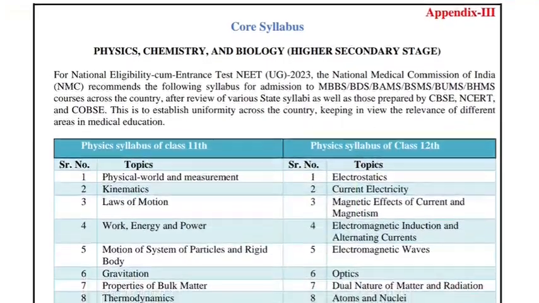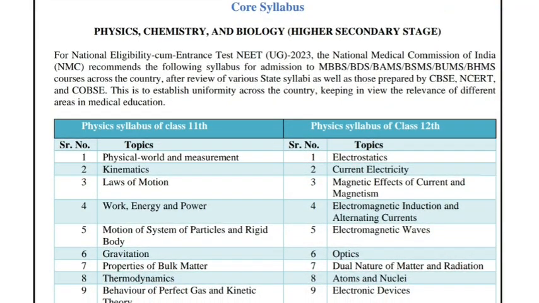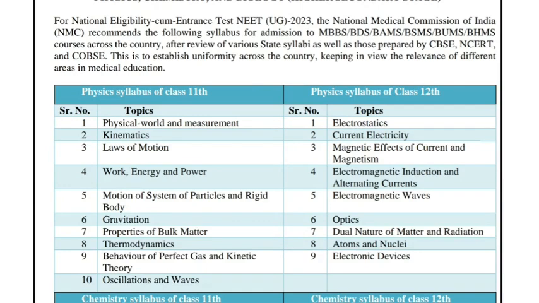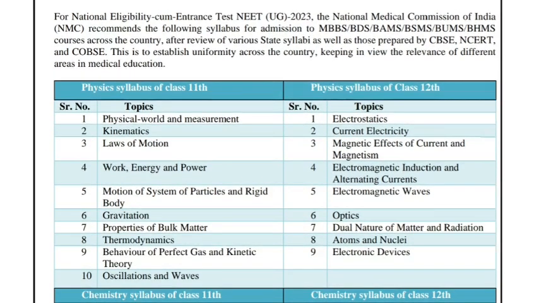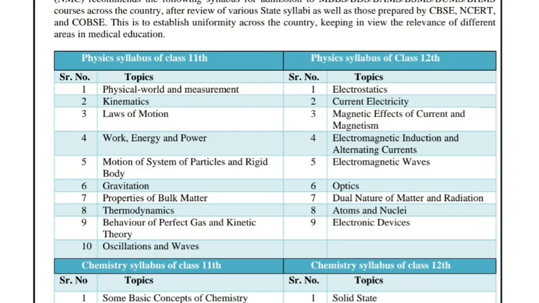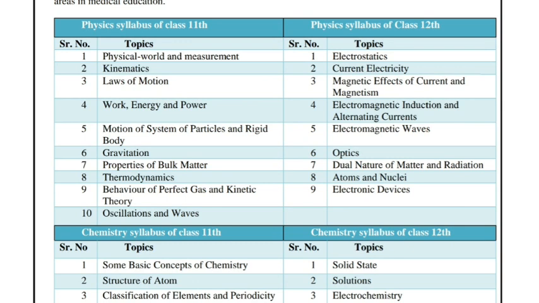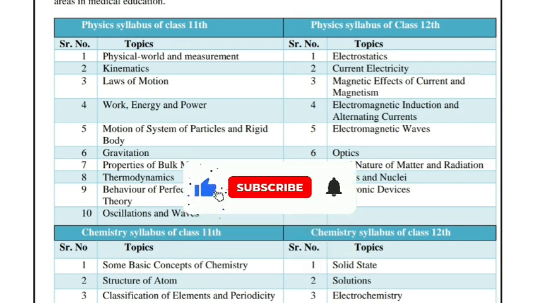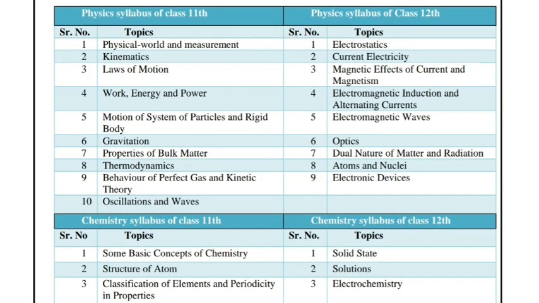So you can see here the list of topics for physics, that is for class 11th as well as for class 12th. The first topic of class 11th is physical world and measurement. Second chapter is kinematics. Third chapter is laws of motion. Fourth chapter is work, energy and power. Fifth chapter is motion of system of particles and rigid body. Sixth chapter is gravitation. Seventh chapter is properties of bulk matter. Eighth chapter is thermodynamics. Ninth chapter is behavior of perfect gas and kinetic theory. 10th chapter is oscillations and waves.